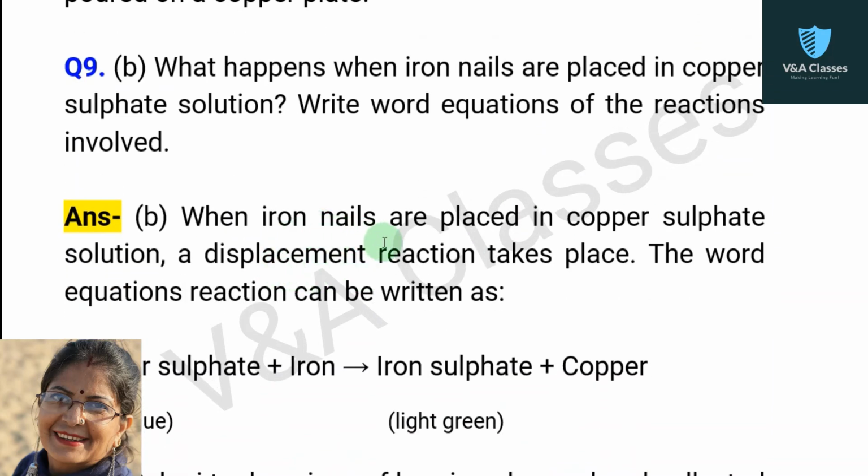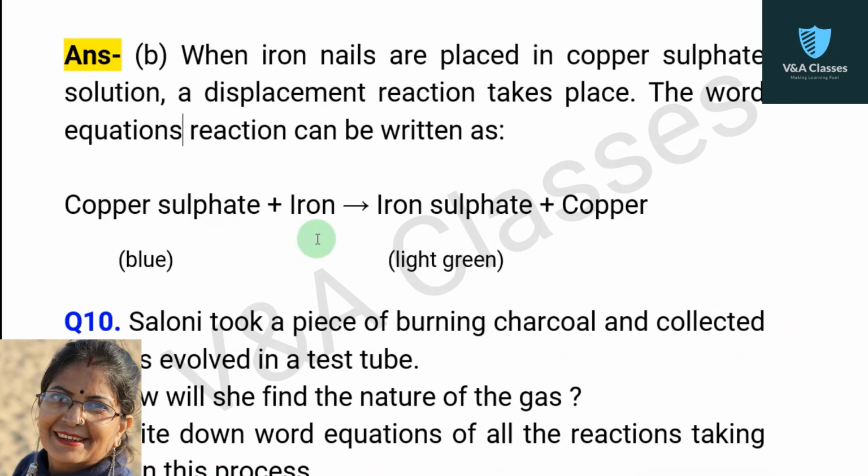Answer. When iron nails are placed in copper sulfate solution, a displacement reaction takes place. The word equation can be written as copper sulfate plus iron gives iron sulfate plus copper. The color of copper sulfate is blue and the color of iron sulfate is light green.